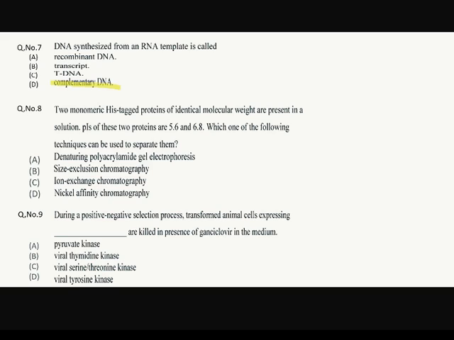Okay. There are two proteins having the same molecular weight in a solution. We have to separate them from the solution. Which of the following techniques can we use? Let me tell you. Ion exchange chromatography is the technique we can use to separate two proteins. Okay. Question number 9. During positive negative selection process, transformed animal cells expressing dash dash are killed in presence of ganciclovir in the medium. The answer should be viral thymidine kinase. Option number B. Let's move to the next question.